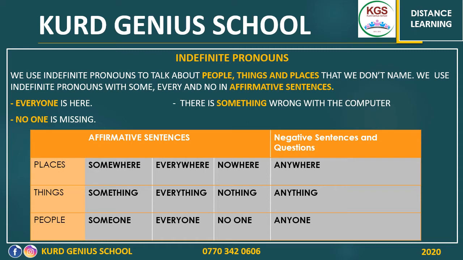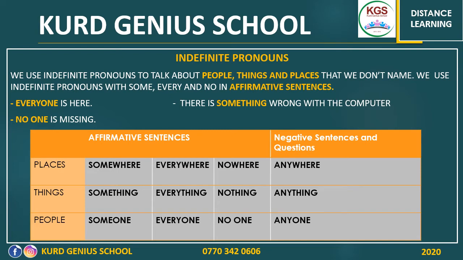For places, we use three pronouns. Somewhere, we don't know the place. Everywhere, again, all the places, still we don't know. And nowhere, still we don't know anything about the place. For things, something, everything, all the things, and nothing.